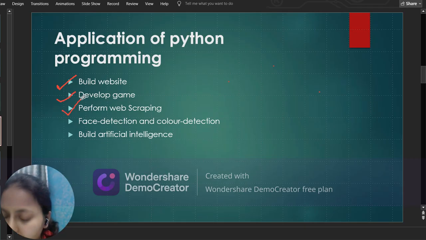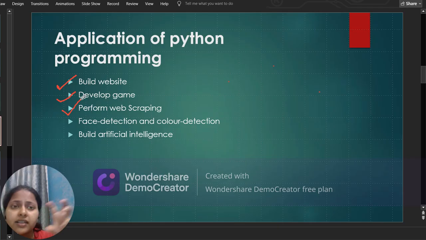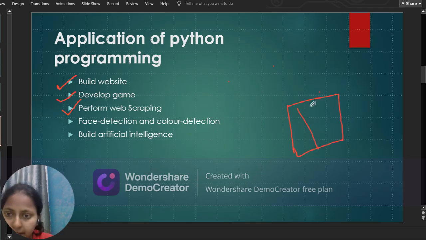Perform web scraping. This is a very important point. Web scraping is basically used when there is a website in which raw data is present. Raw data means the data is not organized, not arranged in proper rows and columns. Then we use web scraping to arrange the data in proper rows and columns, make a proper format of the data, and then present it to us. So this is known as web scraping.